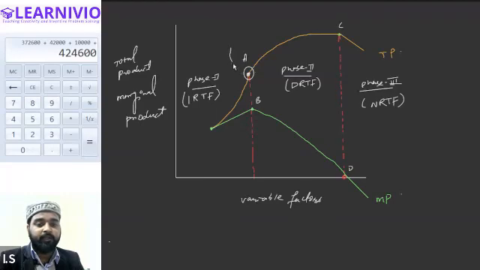Before A point it is convex, after A point it is concave. This particular point is called the point of inflection. Got it? The name of this particular point is point of inflection. Is that clear? Yes, sir.